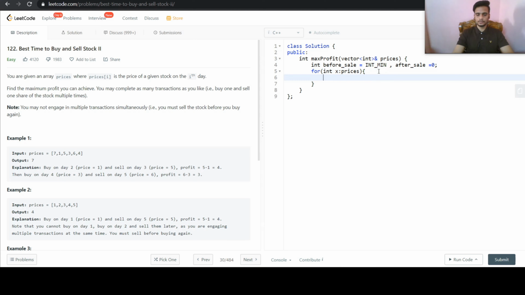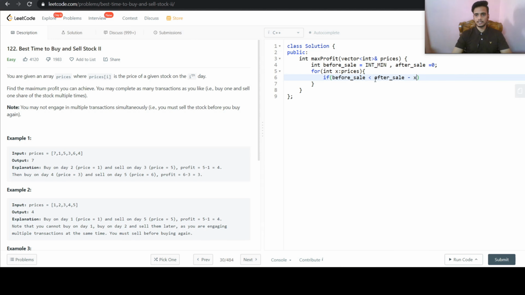Now what we will do is we will check. First of all, the price of the first day is 7. So we will check whether our before sale value, that is currently int minimum, is less than after sale minus the price or not.